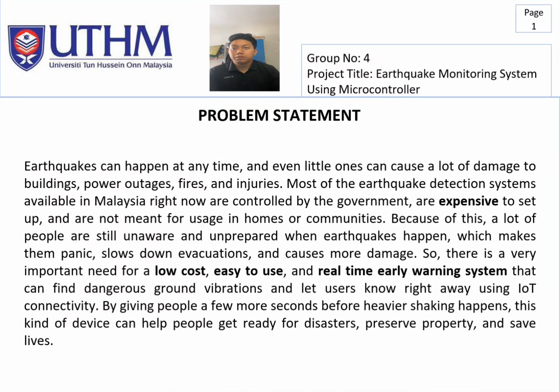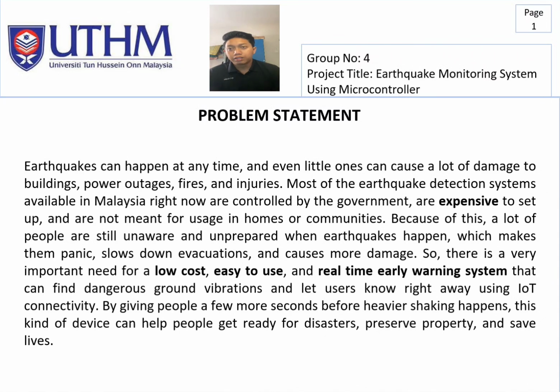We move to the problem statement. Earthquakes can happen at any time and even little ones can cause a lot of damage to buildings, power outages, fires and injuries. Most of the earthquake detection systems available in Malaysia right now are controlled by the government, are expensive to set up, and are not meant for users in homes or communities. Because of this, a lot of people are still unaware and unprepared when earthquakes happen, which makes them panic, slow down evacuation and cause more damage.